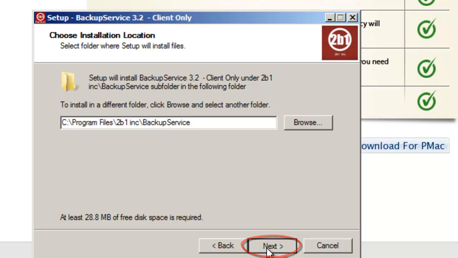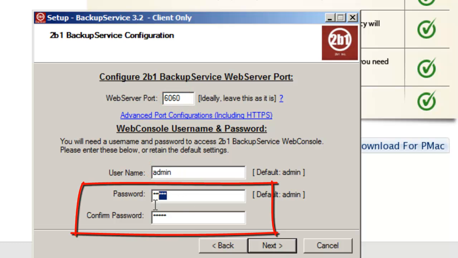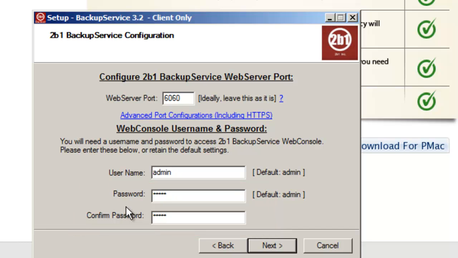In the next window, leave the web server port at 6060. We suggest to leave the username admin and create your own password. Please be certain to remember this password. This is the password that you will need to log in to the web console interface when configuring or monitoring your backups. Then, click on the Next button.